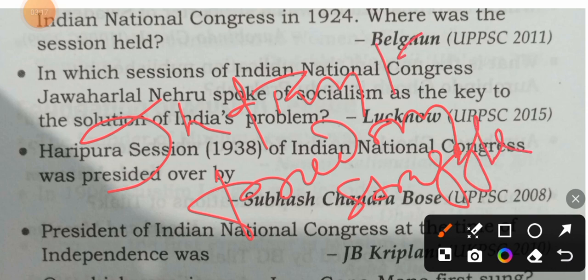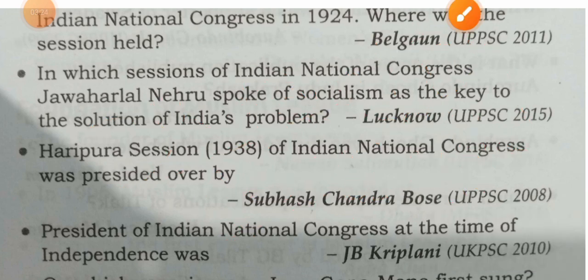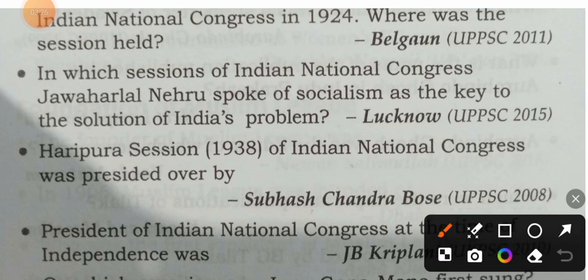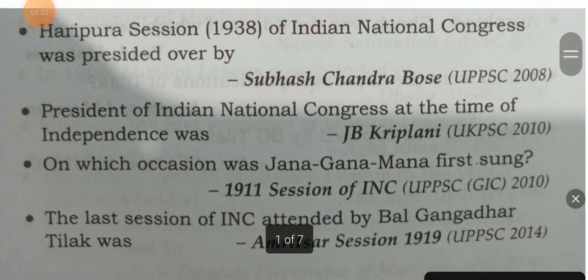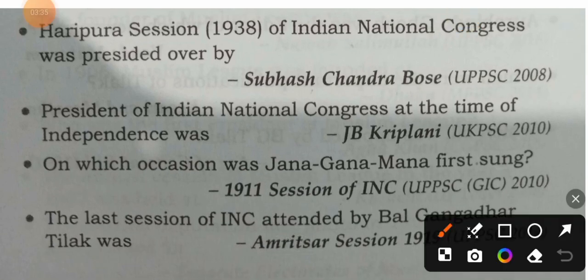This book was written in 1934 by Subhash Chandra Bose, Indian Freedom Struggle. The President of Indian National Congress at the time of independence was J.B. Kripalani.